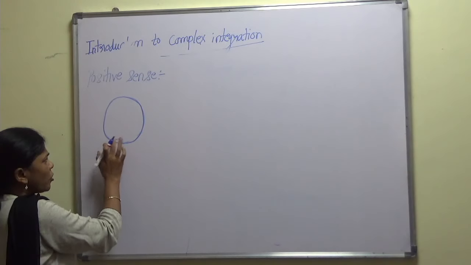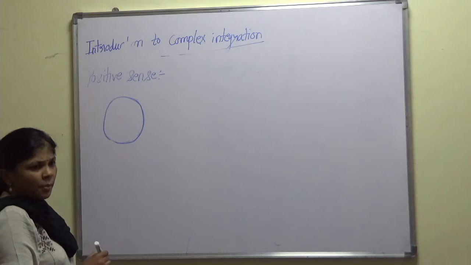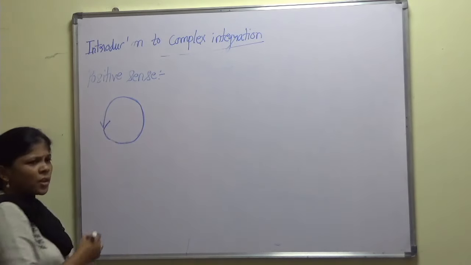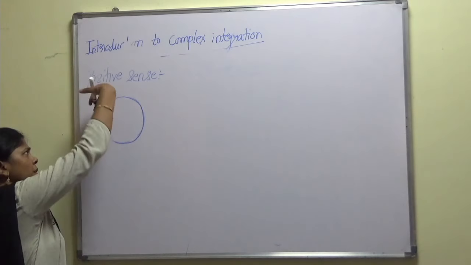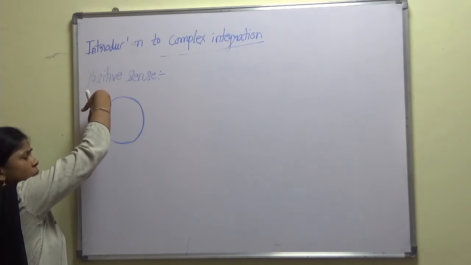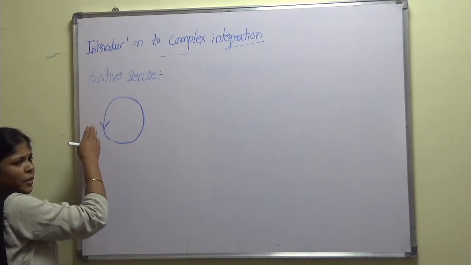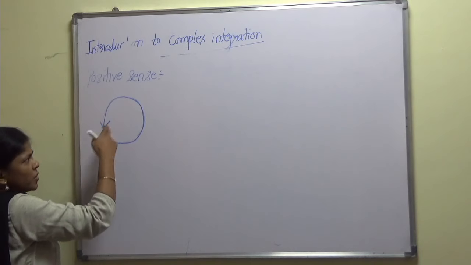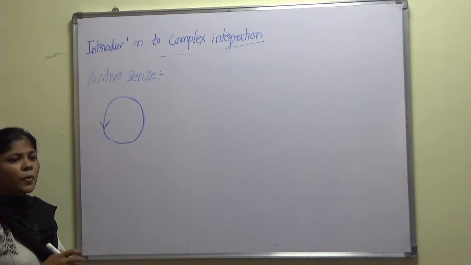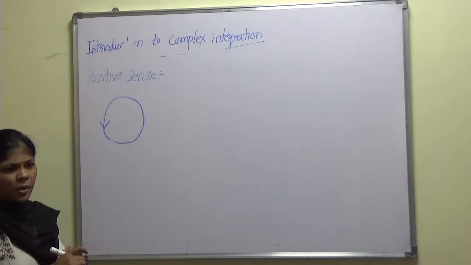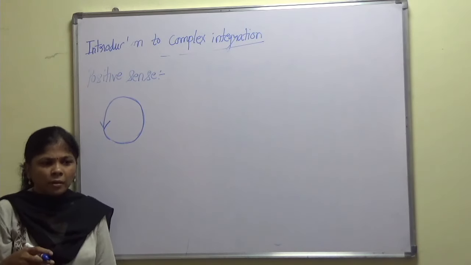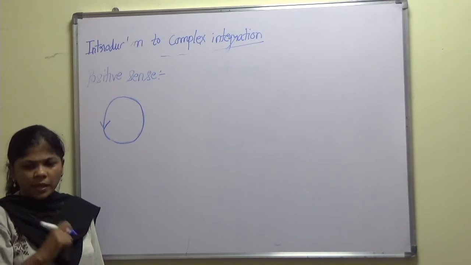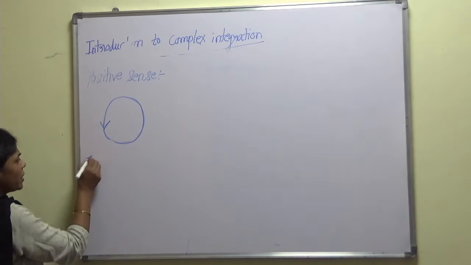But that won't be called a positive sense. Positive sense means anti-clockwise direction. So this is an anti-clockwise direction, and the particle is moving over here. In this case the interior domain lies on the left hand side. So this is nothing but called a positive sense. I hope the direction of movement of any particle along a closed curve is clear to you all. Now the next one is simple connected domain.